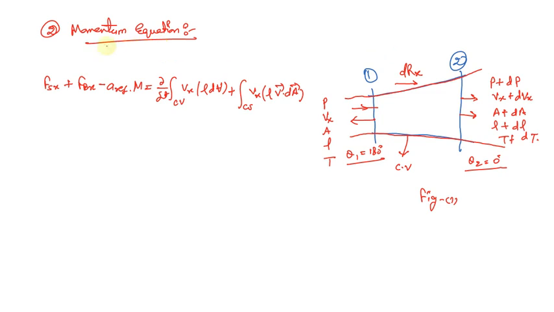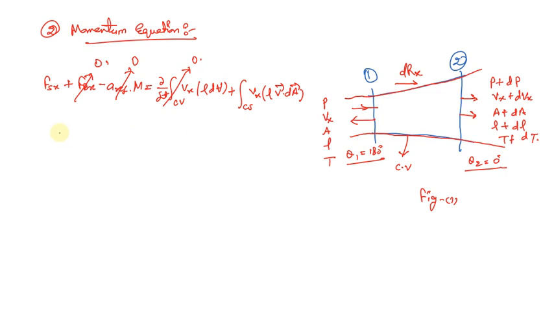Now let us talk about the momentum equation, that was the second equation. Here we have some terms: surface forces, body forces, and the acceleration component. Second, the unsteady or temporal component, and the component that works at the surfaces. The body forces we have assumed in the x direction as 0, and the reference frame that we have assumed is an inertial frame, so this component will also be 0. Now as we know, the flow that we have assumed is steady, so there will be no change with respect to time, so this component will also be 0.